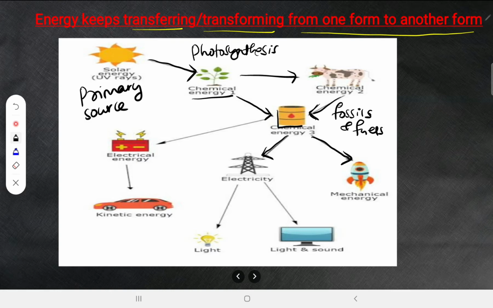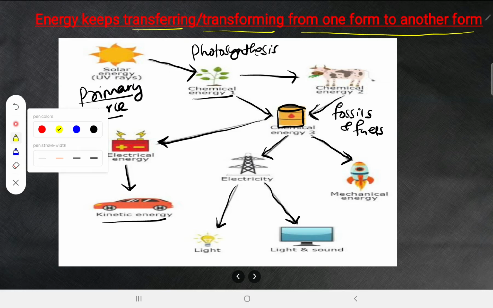See, this chemical energy, whatever we are showing, is nothing but petroleum products. Now that can be used to produce electricity also in the generator. Now that electricity can be used to produce light, and it can be used to run our televisions. And this electrical energy can be used to charge the batteries of a car. In turn, it will be converted into kinetic energy. Look at this. Why we are calling solar energy the primary source of energy is that it is the basis. After this only all transformation is happening. So basically what we are saying is energy keeps transferring or transforming from one form to another form. I have given you so many examples in this chat.